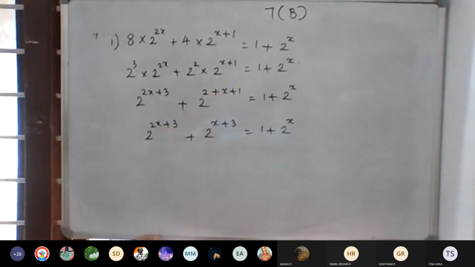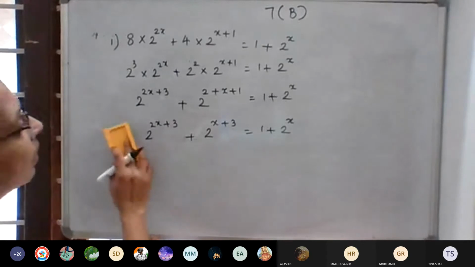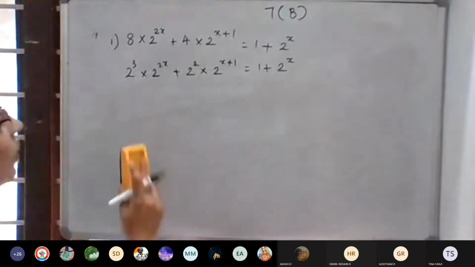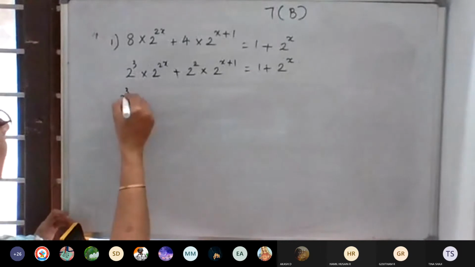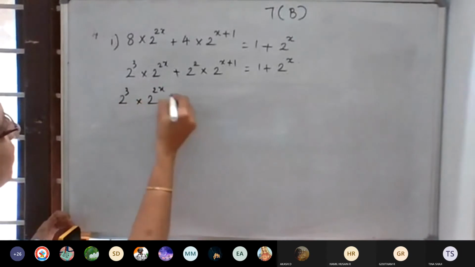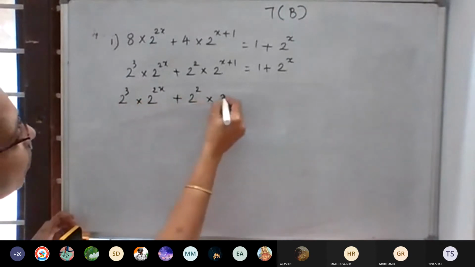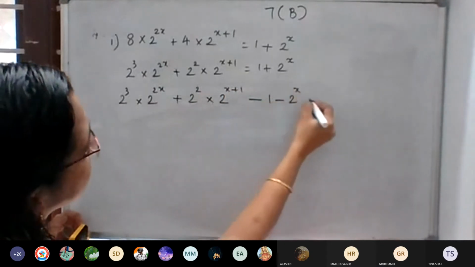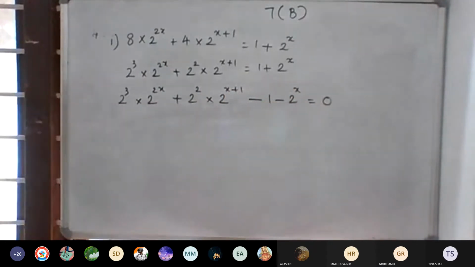You can take the 1 also, all the things we can take to the other side. So 2 cube into 2 raised to 2x plus 2 square into 2 raised to x plus 1 minus 1 minus 2 raised to x is equal to 0. Okay, the right hand side, next what do we have?